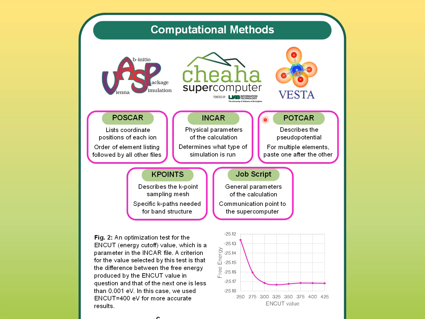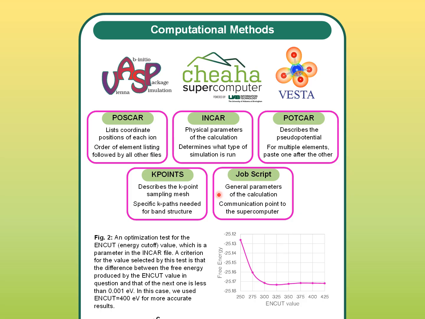Then, the POTCAR is how you give it the pseudopotential of each element, and these are available in the VASP database. For the Eu, Zn, As pseudopotential, you would paste the individual entire POTCAR of each element one after the other into one file. Then, the KPOINTS file describes the k-point sampling mesh of the Brillouin zone. This is where you would outline the k-paths needed for the band structure calculation. Then, finally, the job script is how you submit all of this to the supercomputer, and its parameters are for non-physics things, like how many nodes will be used and how long the calculation has to run for.